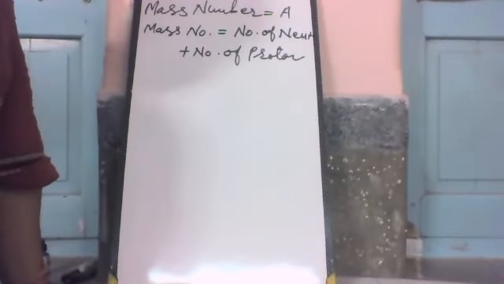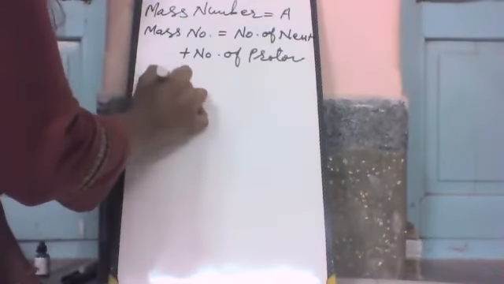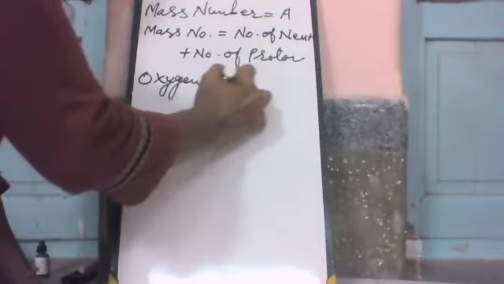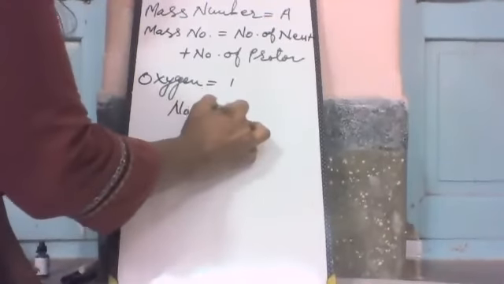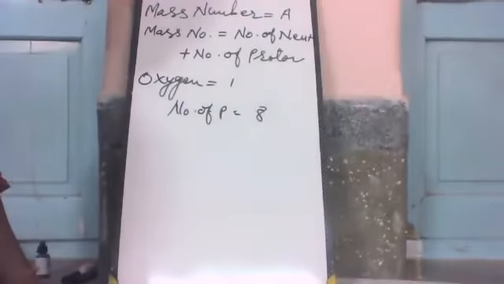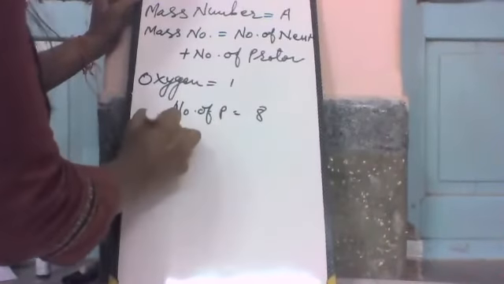Here is an example. Oxygen has 8 protons and its mass number is 16.